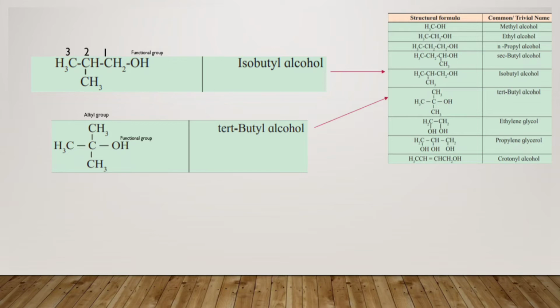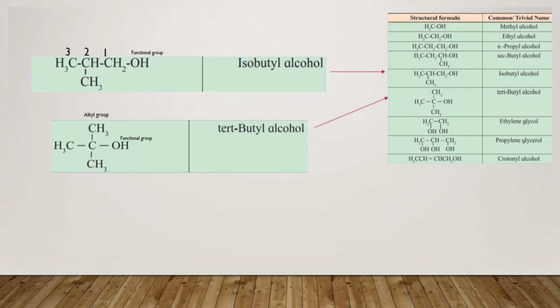In the same way you will see further, you have ethylene glycol. Over here you see the figure. Now, when you see the figure, you have the presence of ethylene glycol.